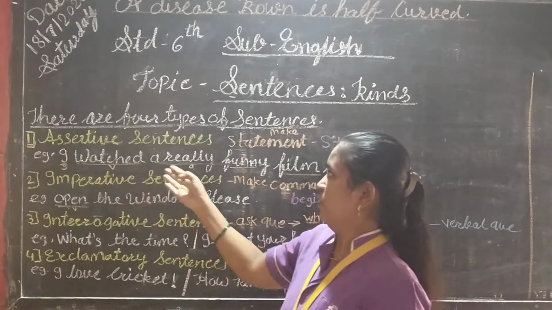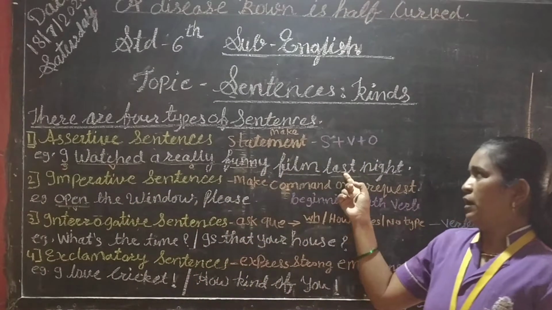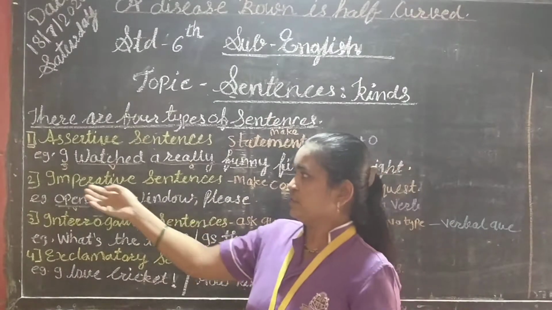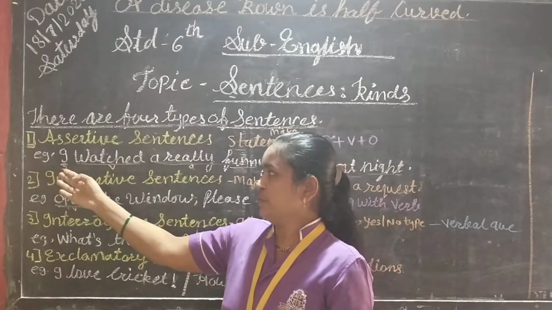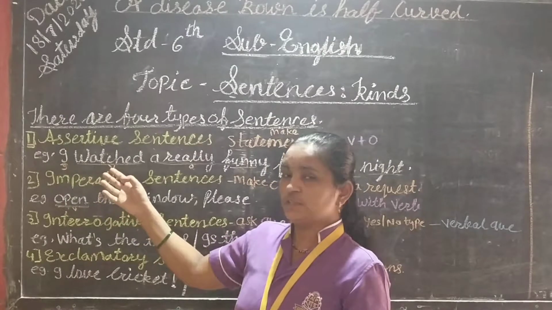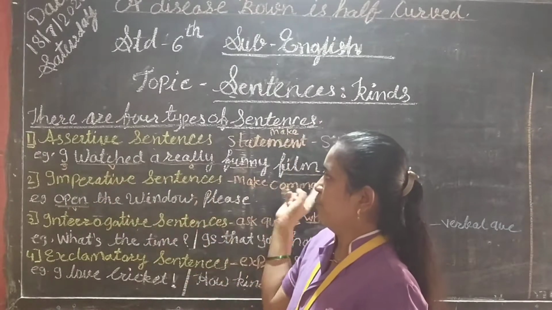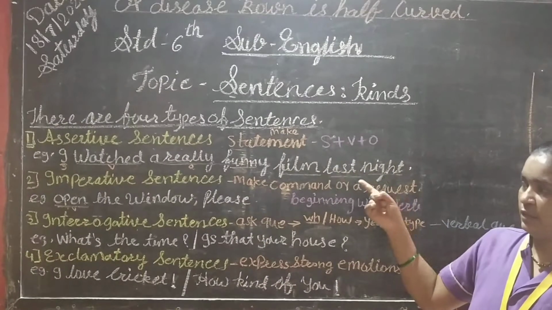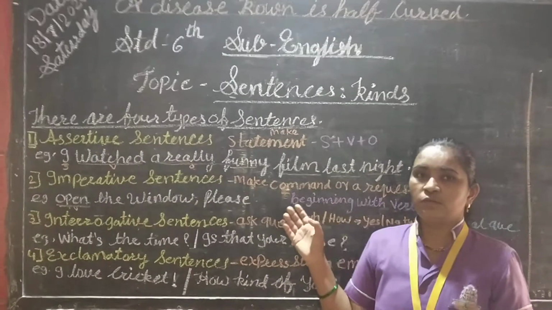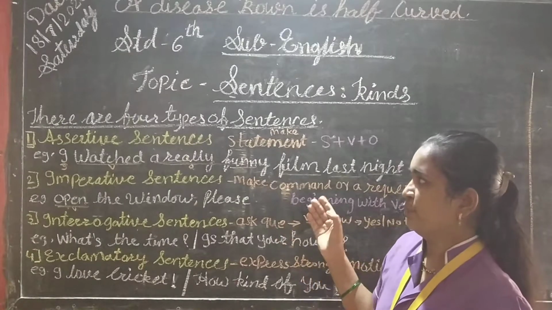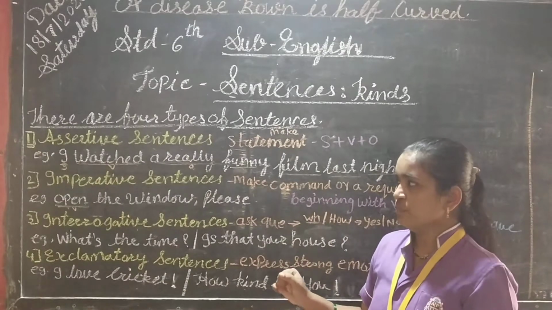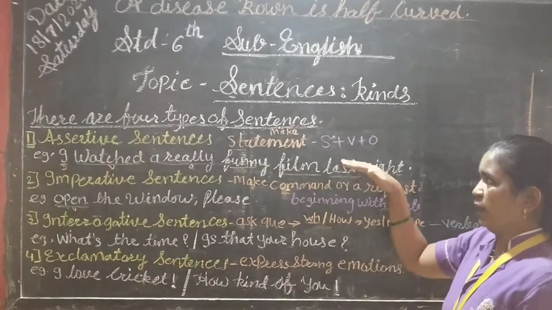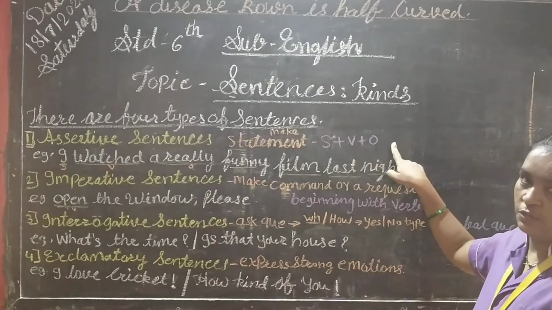I watched a really funny film last night. So students, see, in this, I is the subject, then watched is a verb, and the remaining part, a really funny film last night, is the object. It is an assertive sentence. Remember that an assertive sentence always has the form subject plus verb plus object.